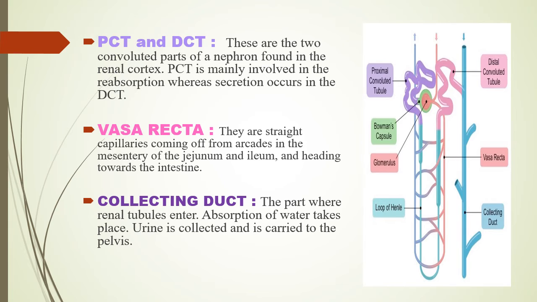Vasa recta. They are straight capillaries coming off from arcades in the mesentery of the jejunum and ileum and heading towards the intestine. Collecting duct. The part where renal tubules enter. Absorption of water takes place. Urine is collected and is carried to the pelvis.